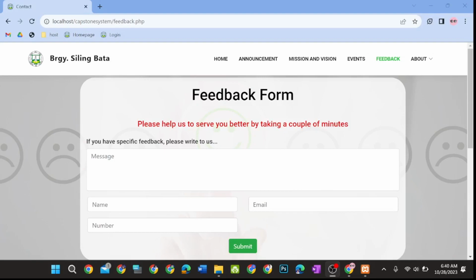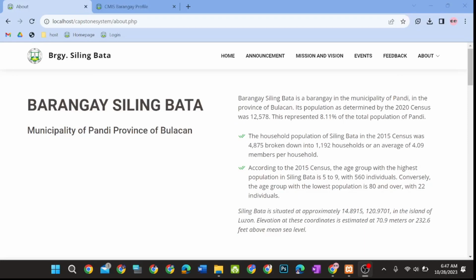Feedback coming from the barangay residents is very important. In this Feedback tab, they can report issues and concerns they've encountered, and the barangay admins will be notified about it. This part will also collect their personal information so that barangay officials may contact them for updates on their concerns. The About tab is subdivided into two sections.